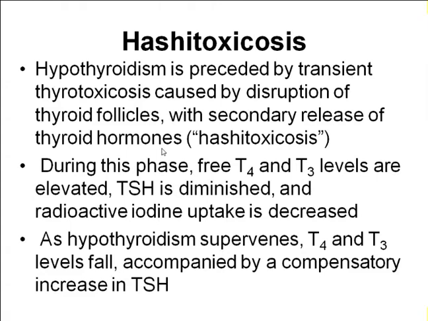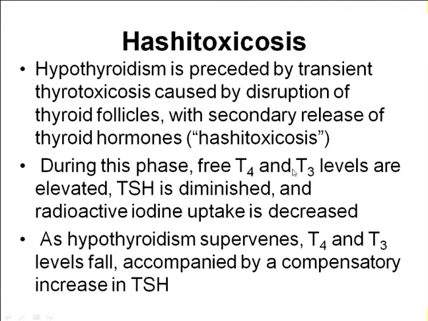So for a very short period of time, there is increased release of thyroid hormone. In that period, T3 and T4 levels are very much elevated, very high, and TSH will be decreased. But that is for a very transient period of time, and this is called hashitoxicosis.